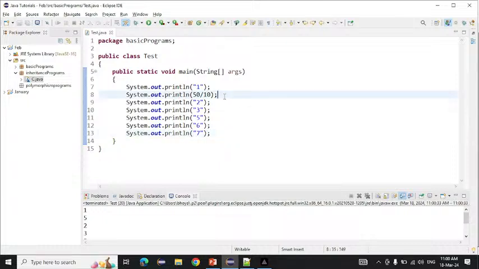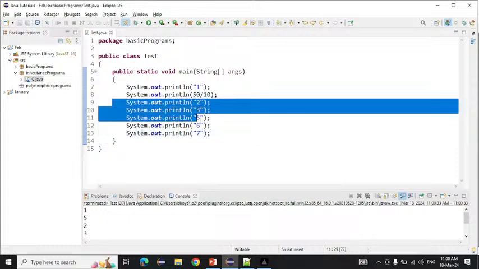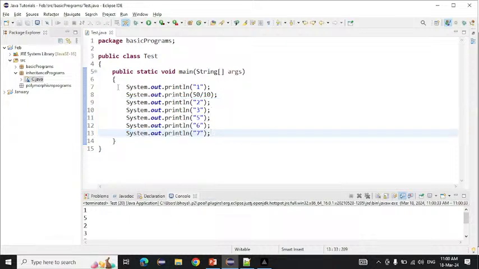Suppose I want to print all these things, what do we need to do? Exception means, as I told, an unwanted or unexpected event that disturbs the normal flow of the program. So here this is our normal flow of the program, and an unwanted event came here. Now if I want to handle that, how will we handle it? Take the real life example of a bike puncture. If our bike gets punctured, we will take an alternative way, like taking an auto or coming by walk.